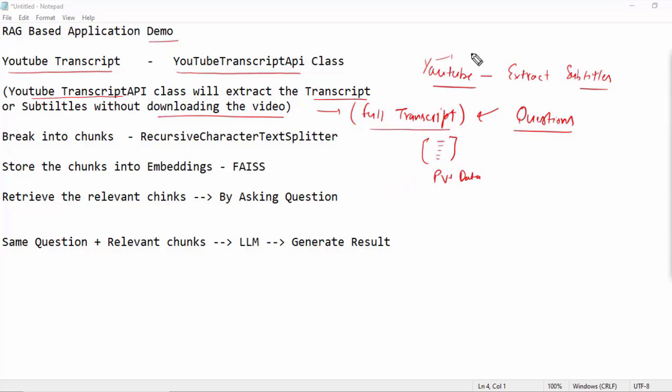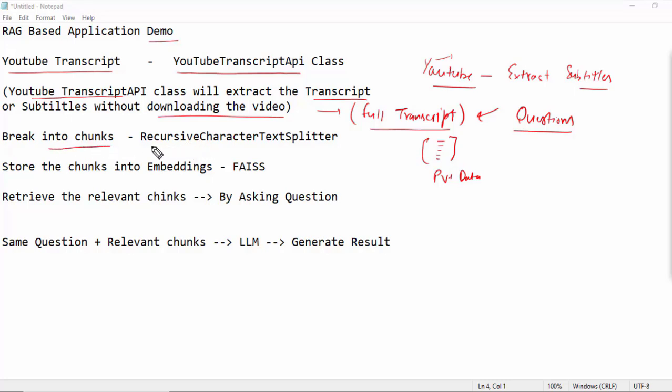You may have very long YouTube videos, let's say 3 or 4 hours. If you have a very huge transcript, in that case I have to break this text or transcript into many different chunks.